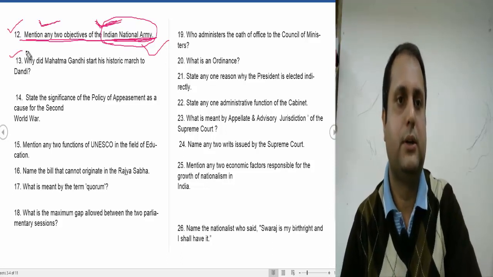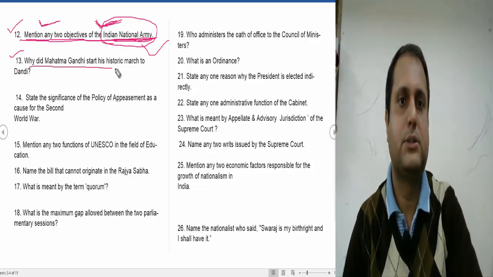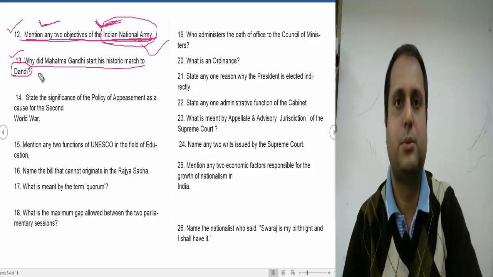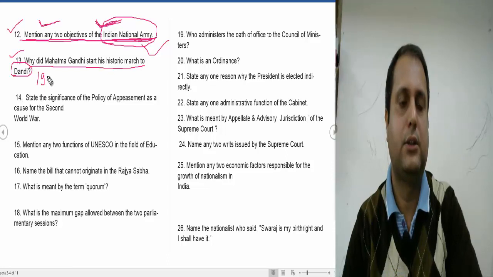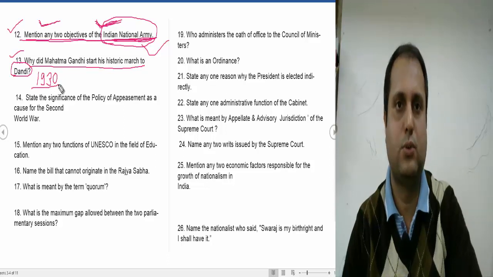Now question number 13. Why did Mahatma Gandhi start the historic march to Dandi? The Dandi March marked the beginning of the civil disobedience movement. The civil disobedience movement was started in 1930 from the Dandi March. The Dandi March started from Sabarmati Ashram to the Gujarat sea coast.